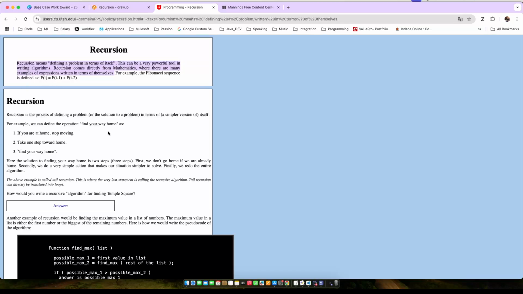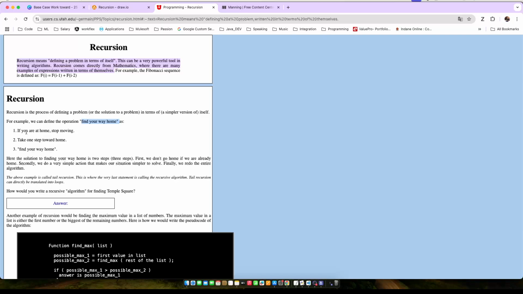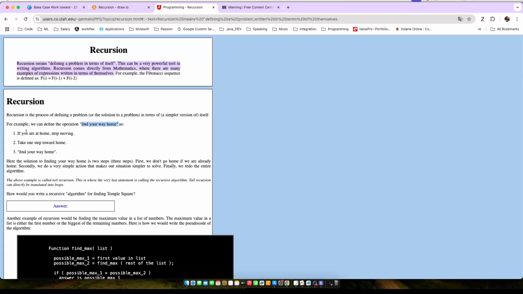For example, this is the example they have given. If you want to find your way home, there are three steps. The first step is, if you are already at home, stop moving, because you do not need to find your way home. Because it's recursion, you will always call the same function.